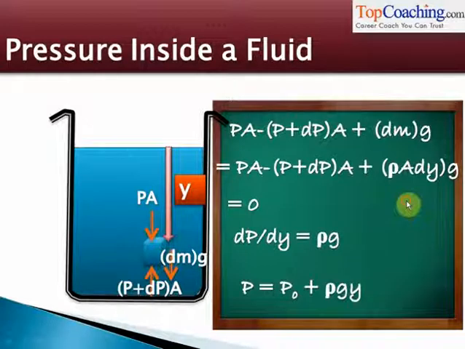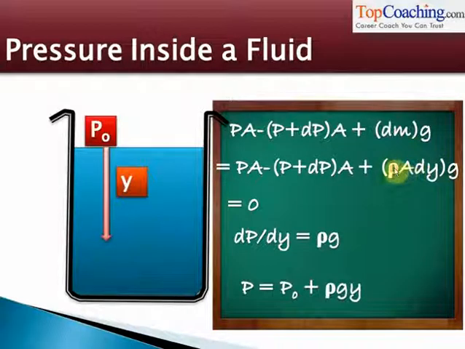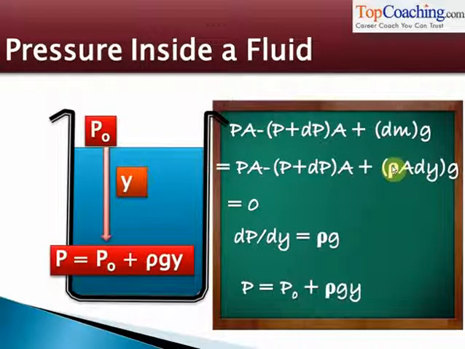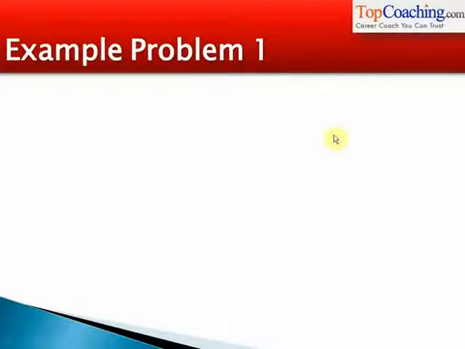Note that in this expression, we have taken rho to be constant. Rho is the density of the liquid. Understood? If rho was not constant, when we integrated on both sides by taking dy towards the right side, then we couldn't directly integrate dy. We would have to take into account the variation of density with y also. Understood? So this is the expression you must remember.